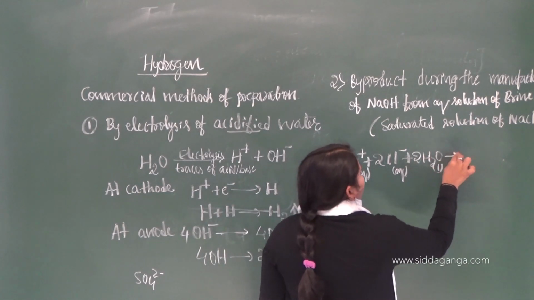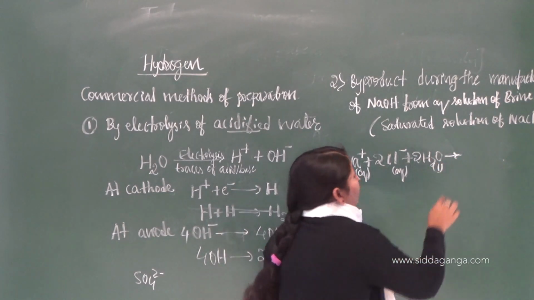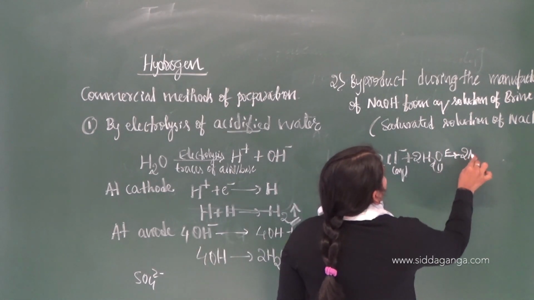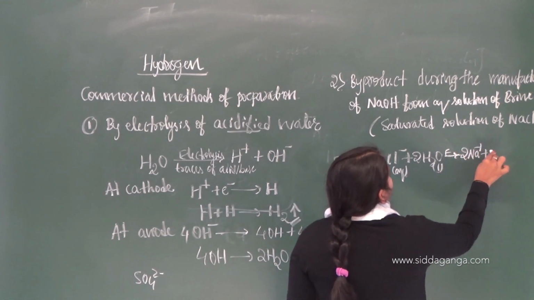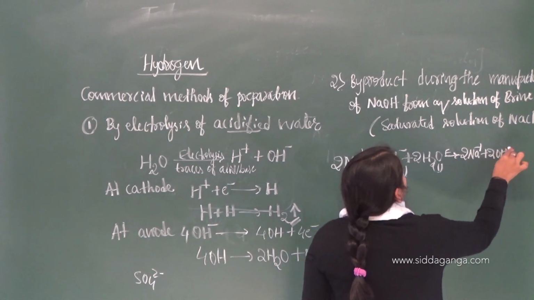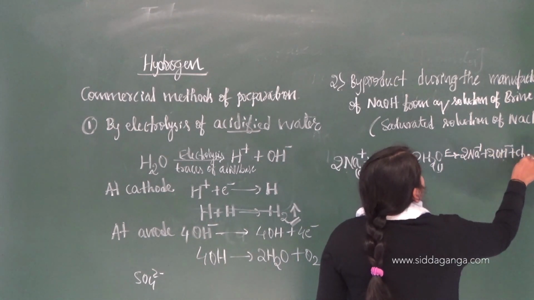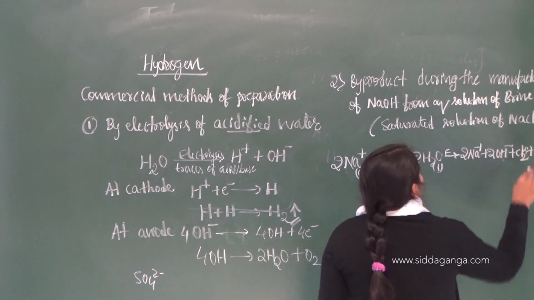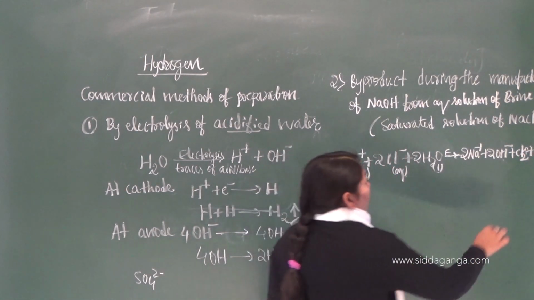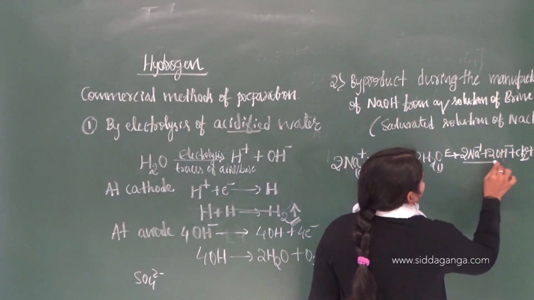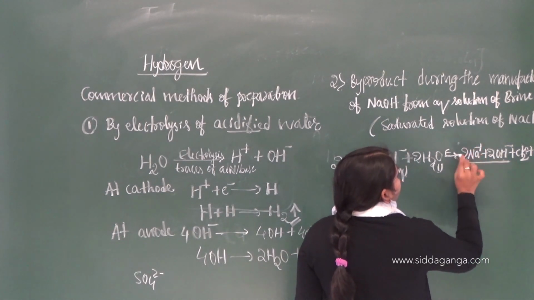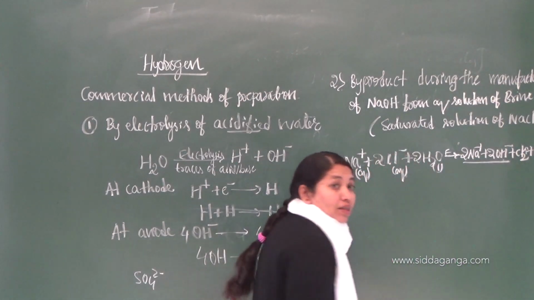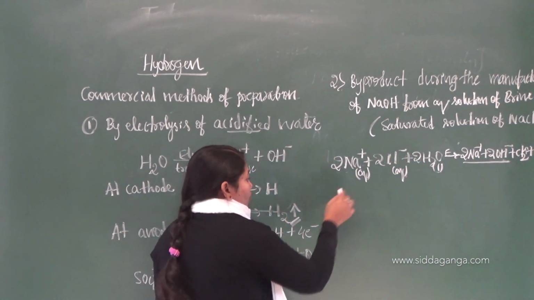So what are the products you are going to get upon electrolysis? 2Na plus, 2OH minus, plus Cl2 plus H2. These are the products you are going to get. Here, 2Na plus 2OH minus means 2NaOH, which is our main product, and that is nothing but the dihydrogen as byproduct.